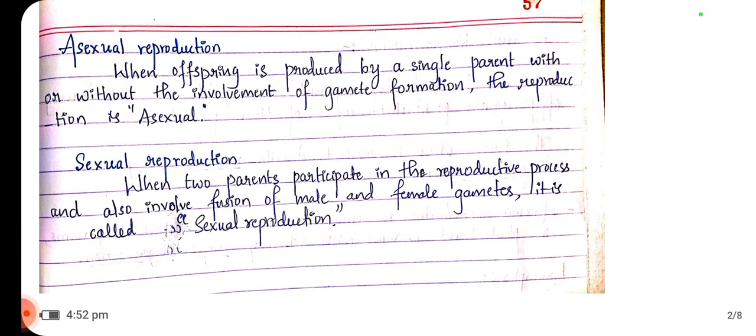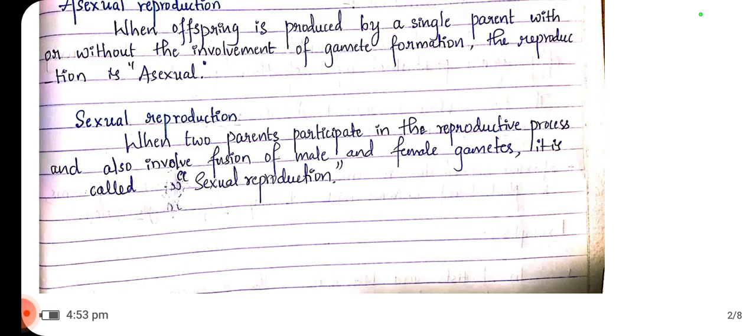When it comes to asexual reproduction, this is the process where offspring is produced by a single parent with or without the involvement of gamete formation. The reproduction is asexual. This is a process which doesn't involve any gamete formation between two parents. It is just asexual reproduction where a single parent is involved.